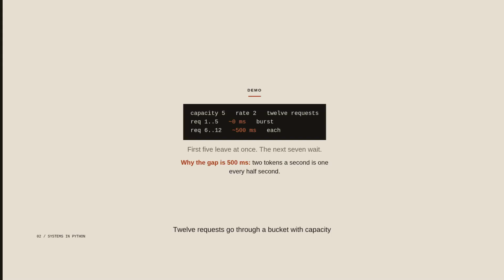12 requests go through a bucket with capacity 5 and 2 tokens a second. 12 is the same client count as the password reset box. The first 5 leave immediately, because the bucket started full. The next 7 wait about 500 milliseconds each. That gap is the rate. After the burst, remaining tokens stay near 0.